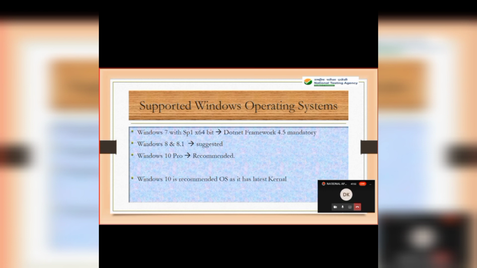Next, what are the operating systems supported to install the Safe Exam browser? Windows 7, Windows 8, 8.1 and Windows 10. Here we recommend Windows 10 because it has the latest kernel and it runs very smoothly. In others like Windows 7 it also runs and installs, but you need to install the prerequisite .NET Framework 4.5 to get the Safe Exam browser installed. So I suggest you go with Windows 10.